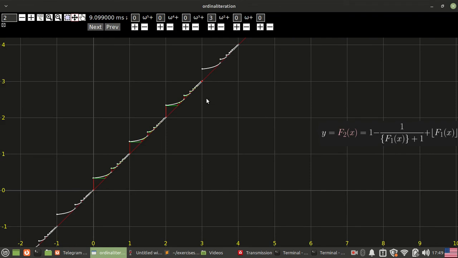Now when we iterate this function omega squared times n times, we get the value n as a result.